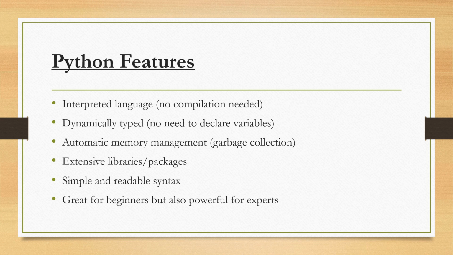It is great for beginners but also powerful for experts. If you are a beginner, it is the best language to learn, and if you are an expert, it is the best language for machine learning and AI.